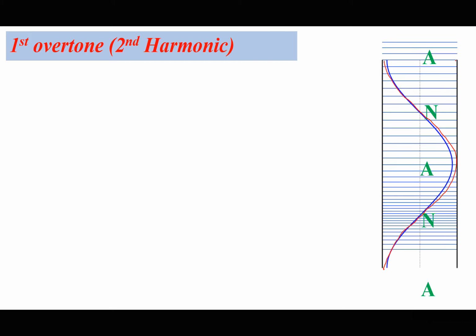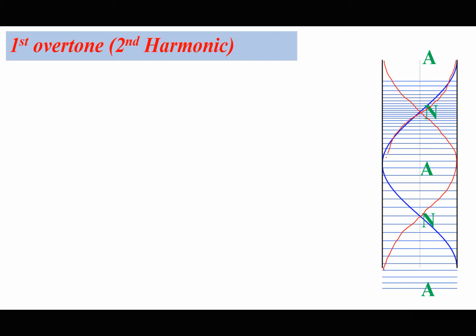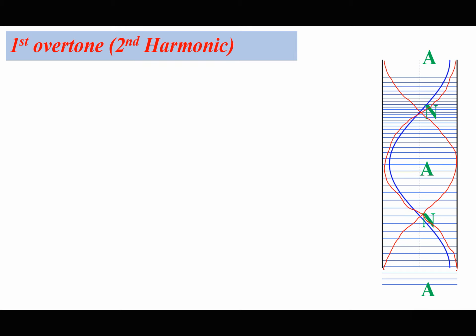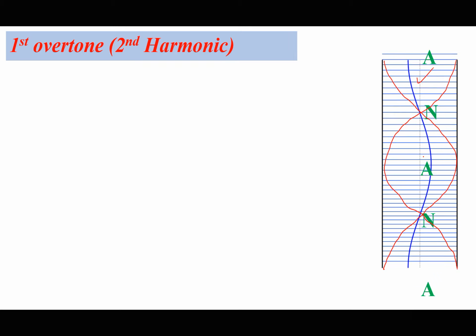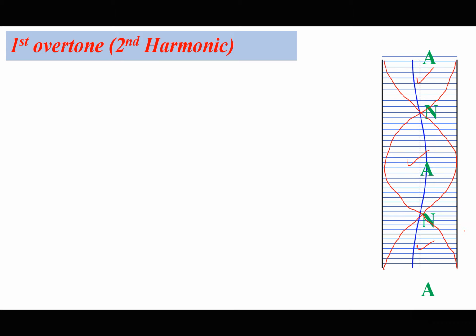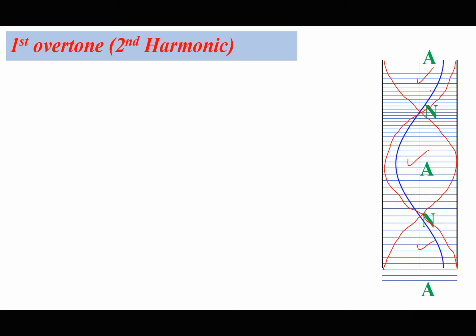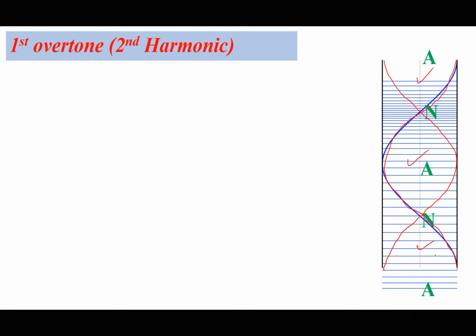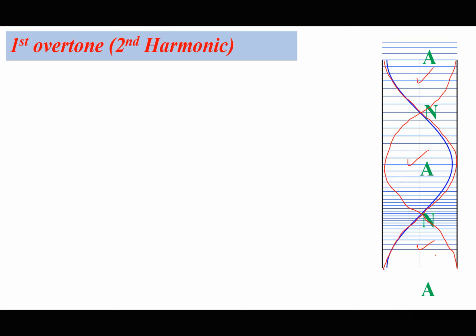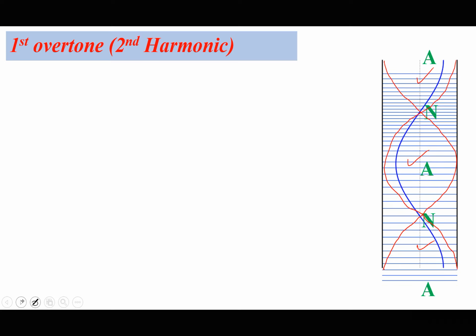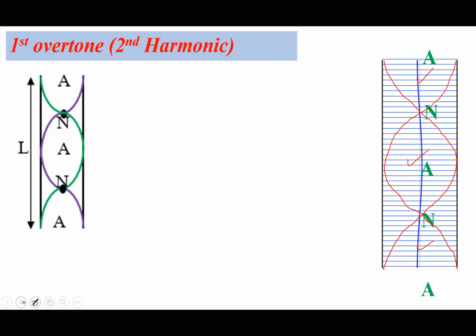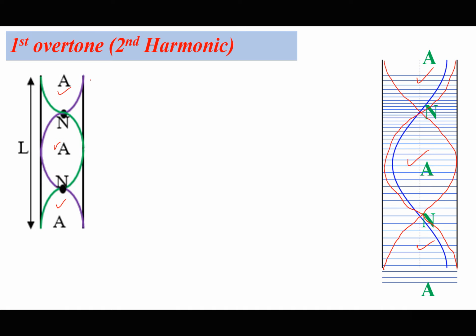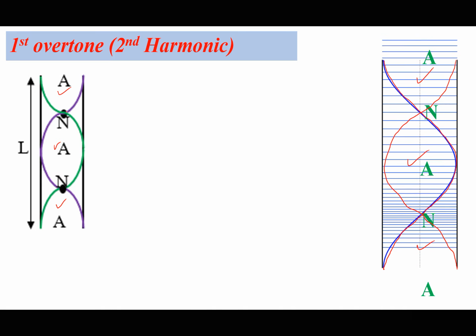a displacement antinode at open end, something like that. So this is a quarter cycle plus a half a cycle plus a quarter cycle. So a quarter plus a half plus a quarter, I think that is one complete cycle. So it's like the length of the pipe is going to give us a full cycle. Now some people will say this is a full cycle.